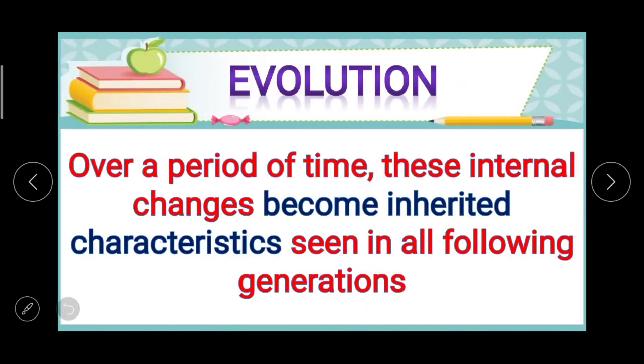So over a period of time, these internal changes become inherited characteristics seen in all following generations. एक बार अगर कोई change हो गया तो वो फिर continue दिखता है हमें आगे वाली generation में भी.